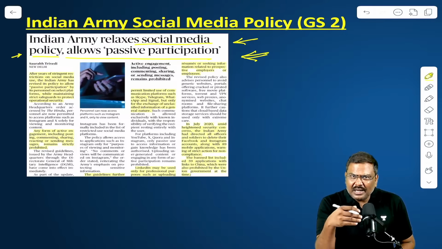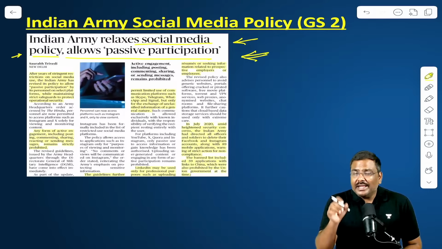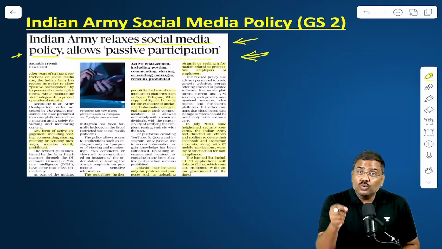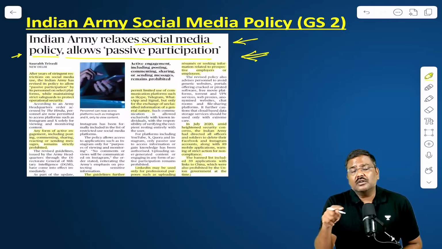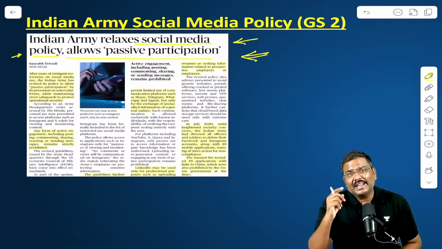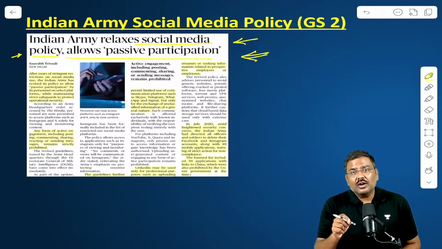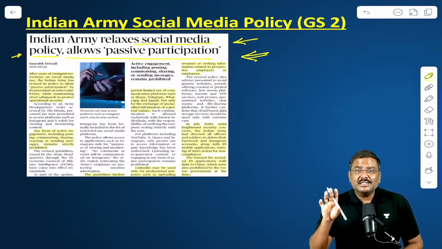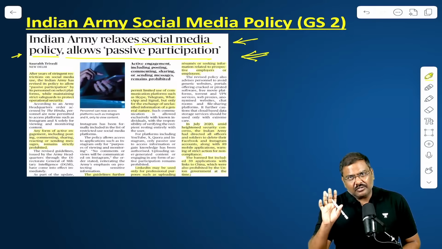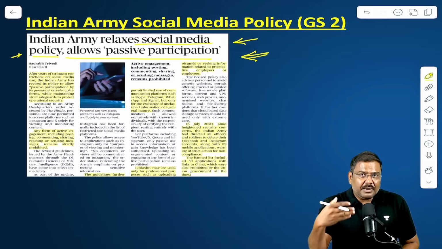For example, X you can use, Instagram you can use only to watch, only to observe. You cannot participate, in the sense you cannot post any content. You cannot reply to any messages. You cannot react to any post on these kind of platforms. So passive participation is allowed.